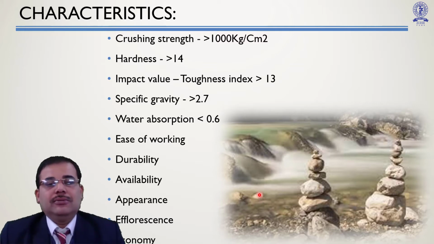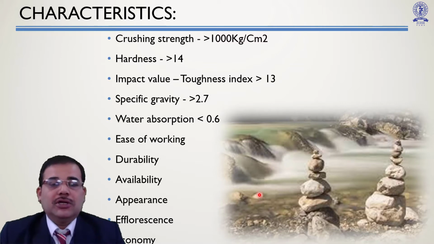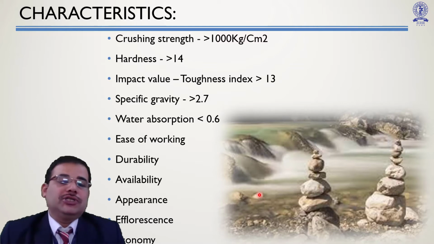Durability is nothing but its lifespan, which must be very good. In case of availability, we prefer locally available stone as a building component. In the Konkan region, you may observe most construction with laterite stone. So accordingly, you may use the locally available stone as a building material. In case of appearance, it must look good, because in most stone masonry work we do not prefer any plastering, so the chiseling is very important so that it will look good.